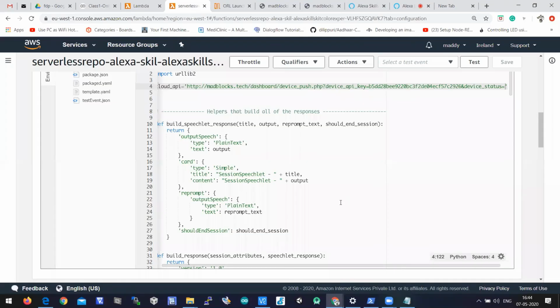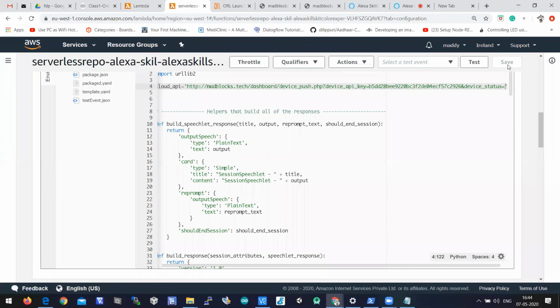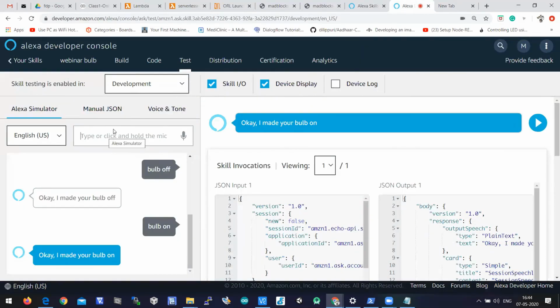For the first time, you'll get confused. Okay, I'll send this code to your mail so that you can practice them. But the serverless lambda function should be saved. Don't forget to click on the save button. If you edit anything here, you should click on save. When you click on save, then this program which is edited will be connected with your skill. So you can check. You can give either a text command or your voice. There is a mic symbol here. When you click on the mic symbol, it can hear your voice. You can give the voice instruction also.